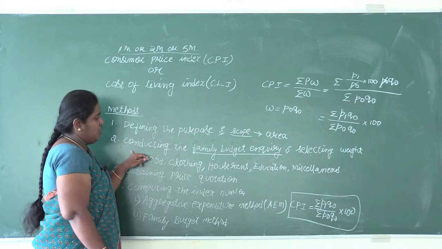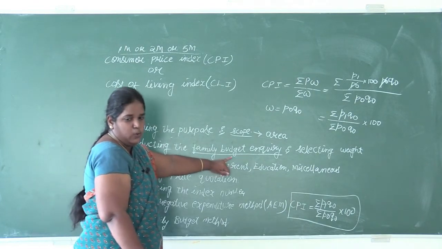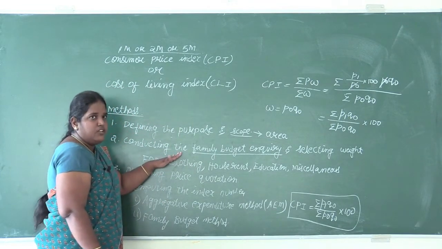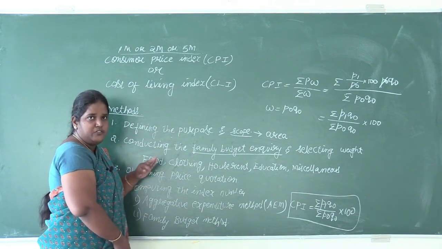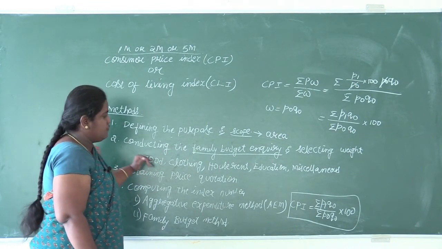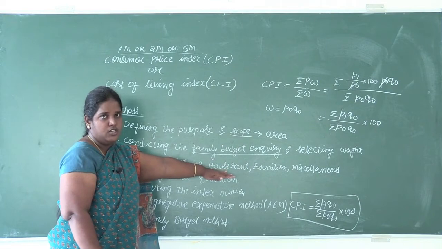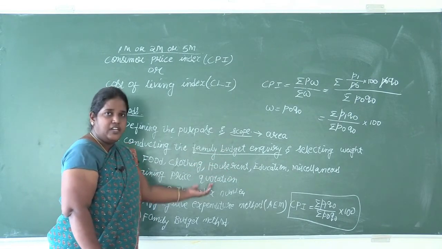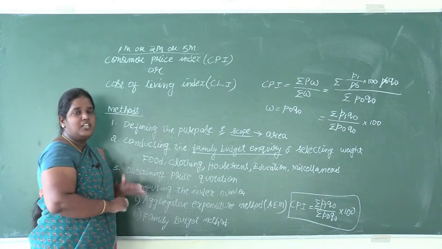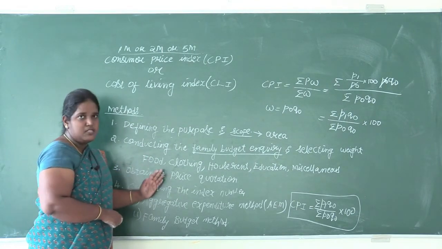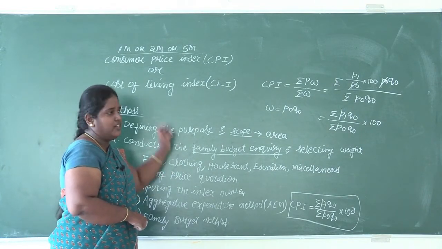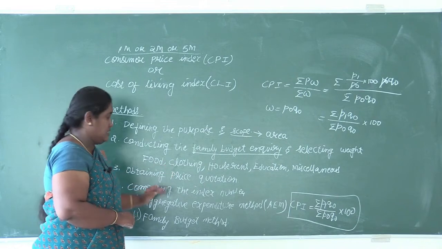The next second one is conducting the family budget inquiry and selecting the weight. So each and every family will have different types of consumption. Because of that, the items can be divided as food, cloth, house rent, education, fuel and lighting, miscellaneous. You can divide like that, and the amount spent by each family on different items are known. Then those items are averaged and taken while constructing the consumer price index.